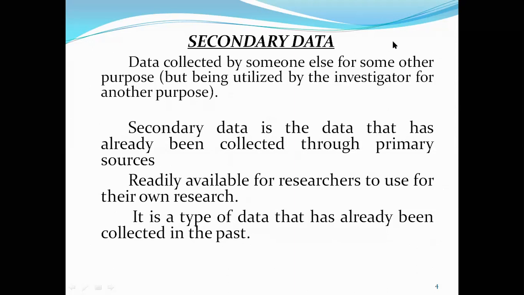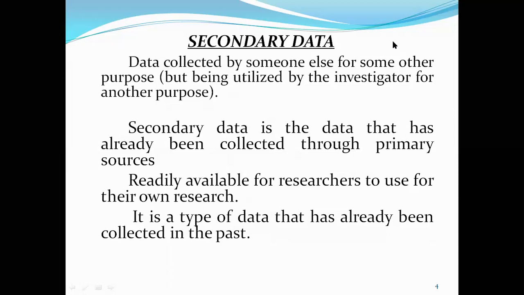International publications like IMF, International Monetary Fund, or World Bank, or ILO, International Labour Organization, or IBRD, that is International Bank for Reconstruction and Development, or UNO, United Nations Organization. Whatever data they publish, if an investigator uses it for investigation purpose, that is known as taking the help of international publications.